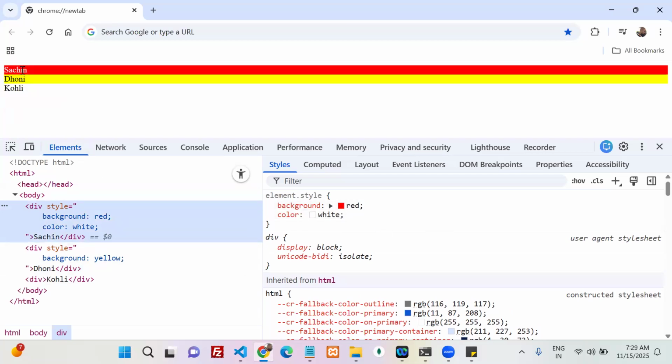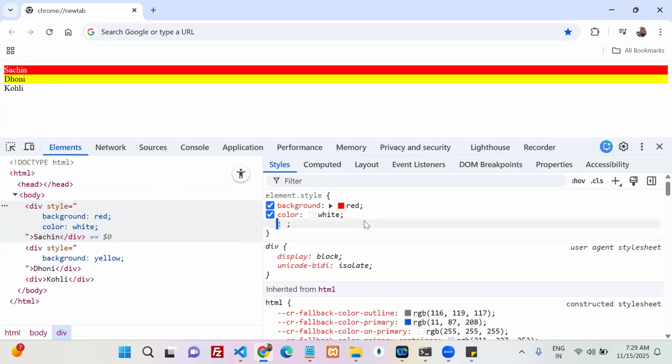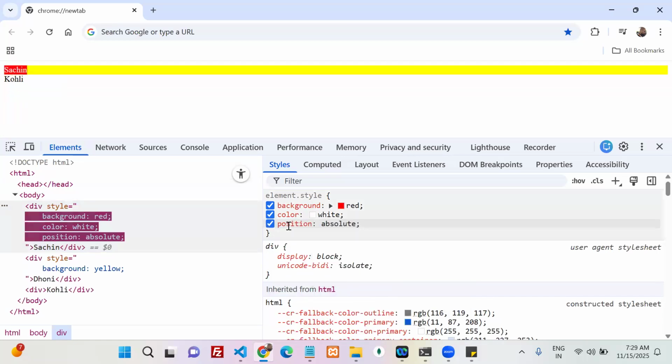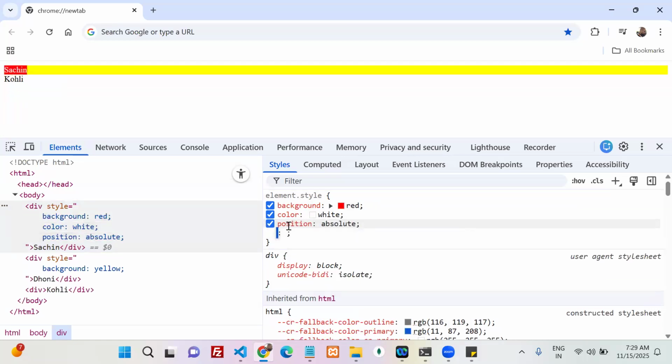position absolute. Now I'm going to apply position absolute to my Sachin. What you observed, just let me know. Can I apply? See, I'm going to apply position absolute to which element? Come on, which element is highlighted here? Sachin. Okay, I'm going to apply position absolute. What did you observe?